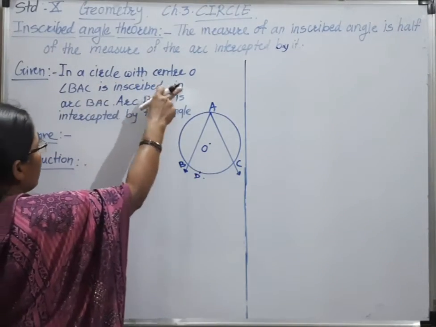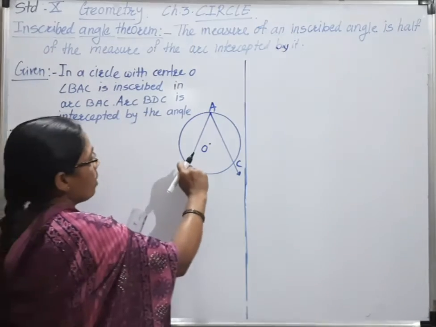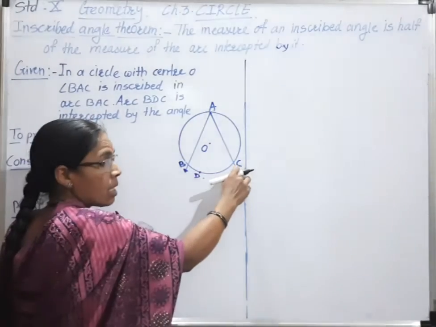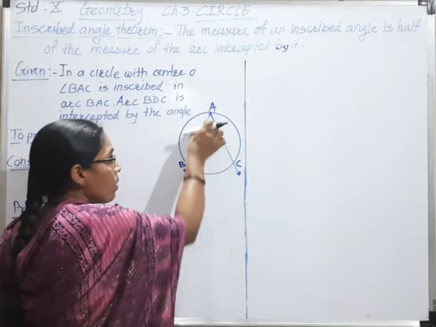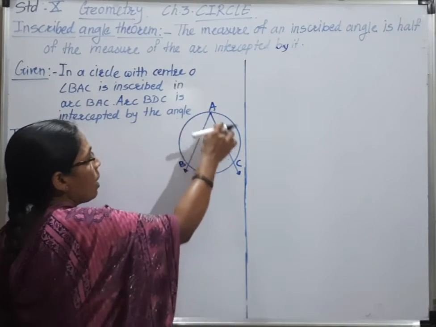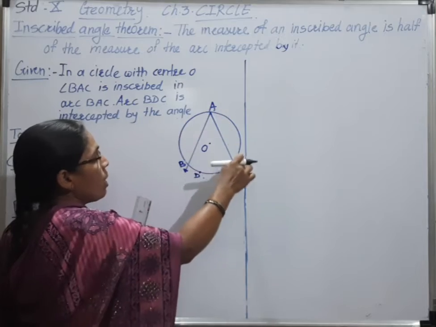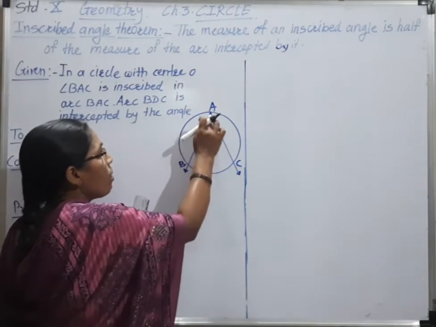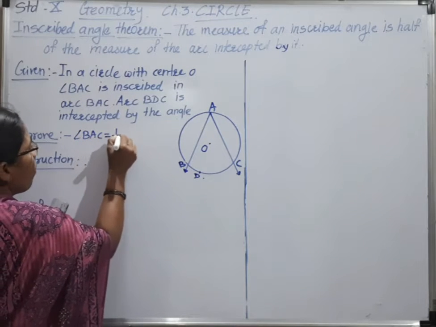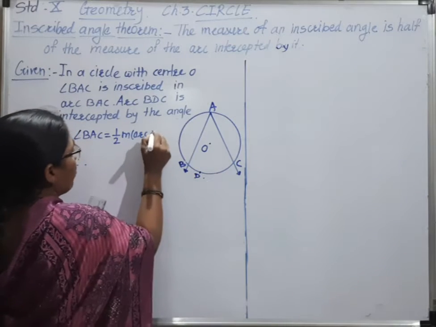In a circle with center O, angle BAC is inscribed in arc BAC, means this arc. In this arc, this angle BAC is inscribed, but the part which is between the arms of this angle, which is arc BDC, is intercepted by this angle BAC. We have to prove that angle BAC is half of the measure of arc BDC.